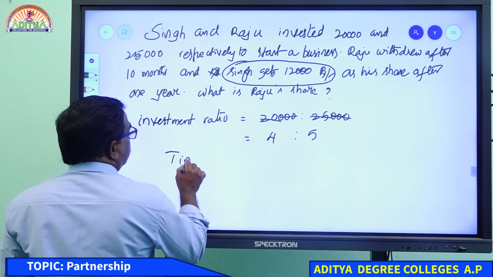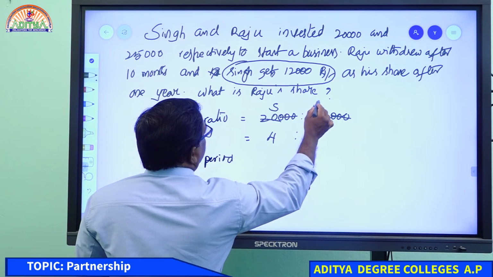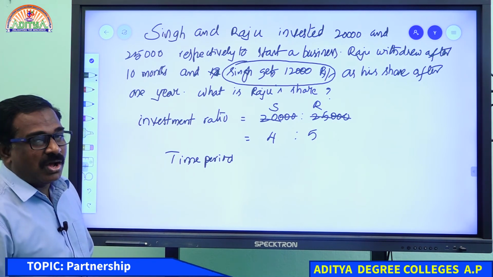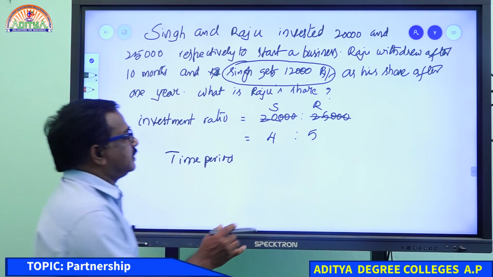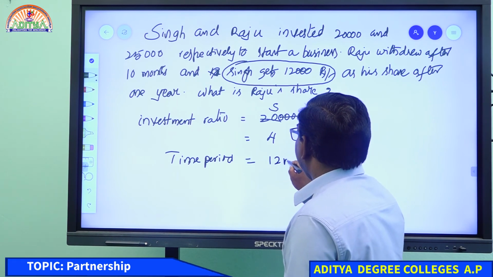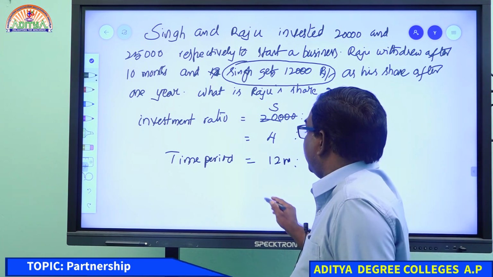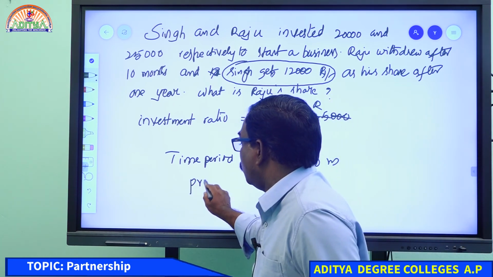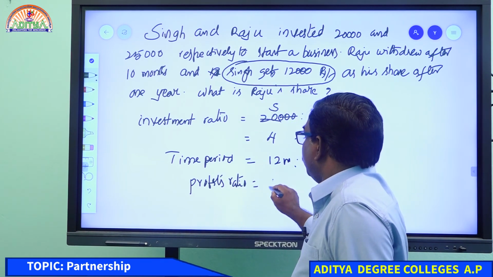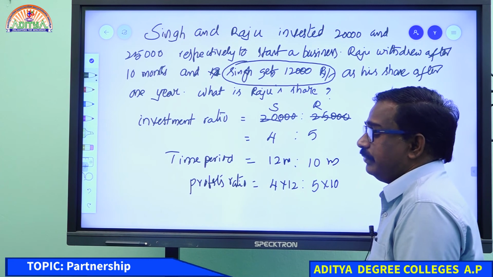What is the time period? This one is for Singh and this one is for Raju, no? Raju withdraws after 10 months. Raju is there in the business only for 10 months, and this fellow is there for 12 months. That is the investment ratio, this is the time period. Time period is not equal, then what to take? Profits ratio. 4 into 12 is to 5 into 10. That is the profits ratio.